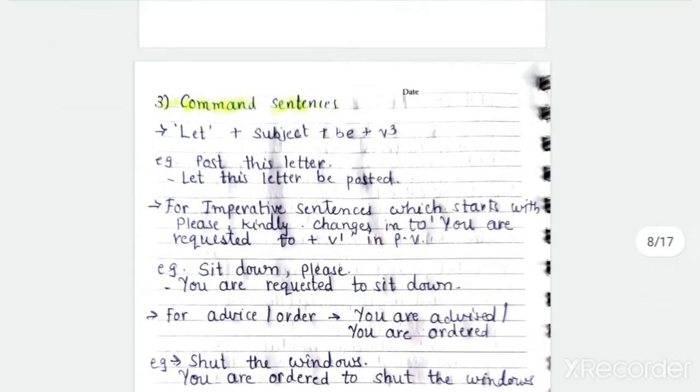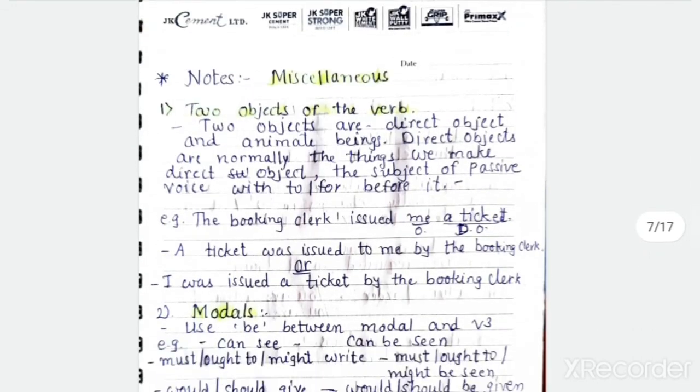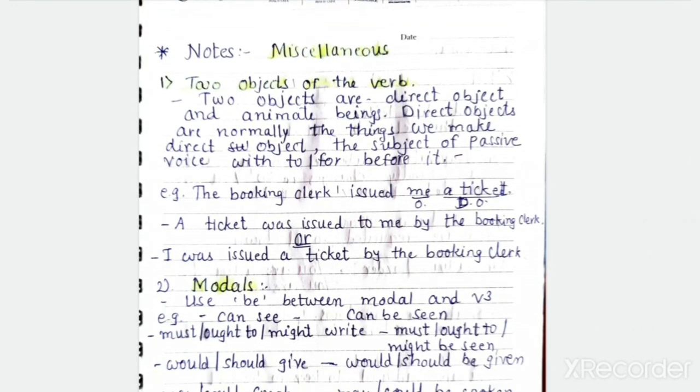Then command sentences. See, before that, let's begin with miscellaneous. Miscellaneous means in some sentences two objects will be there. Then how you will do it? Two objects are direct object and animate beings. Direct objects are normally the things.